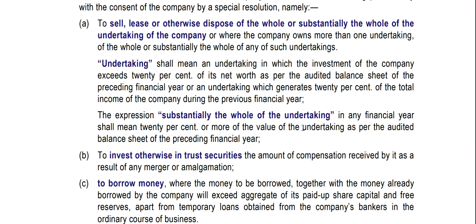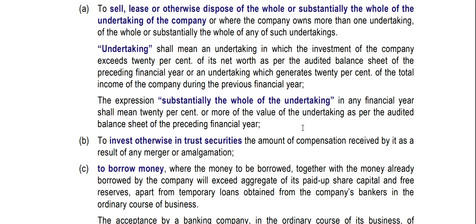Undertaking means an undertaking in which the investment of the company exceeds 20% of its net worth as per the audited balance sheet of the preceding financial year, or an undertaking which generates 20% of the total income of the company during the previous financial year.